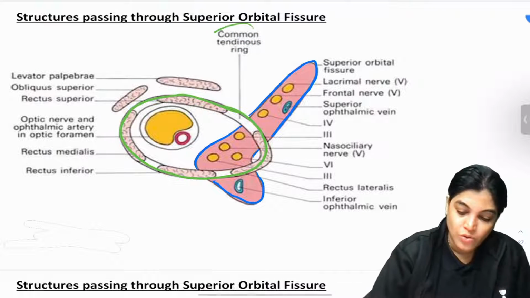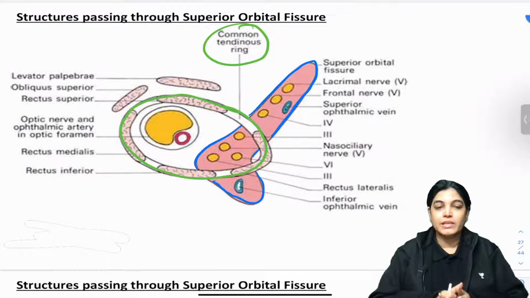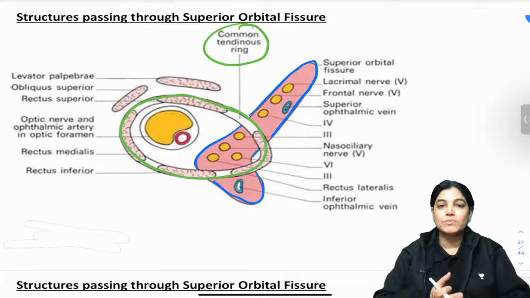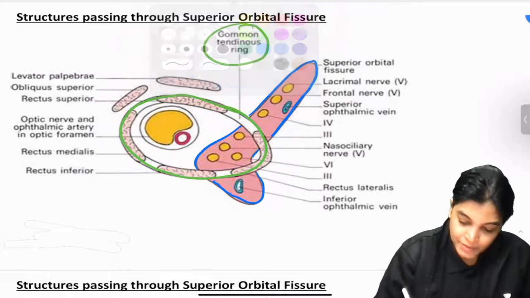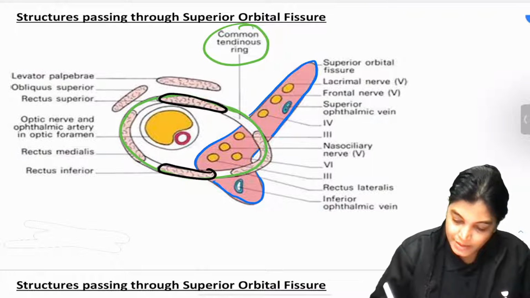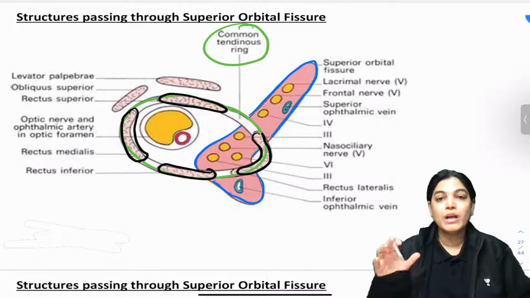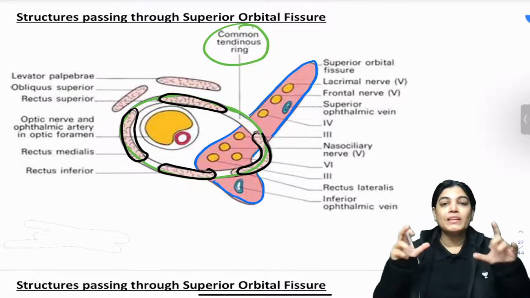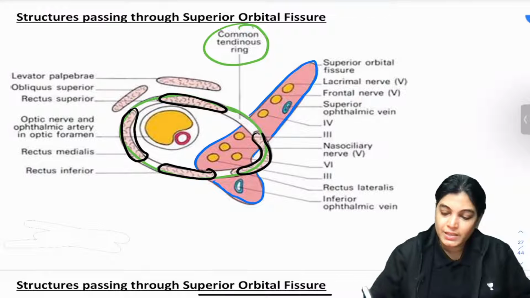This is the common tendinous ring from which the recti muscles originate: superior rectus, inferior rectus, medial and lateral rectus. These are the four recti muscles, the ring or annulus of Zinn, and this forms the middle component of the superior orbital fissure, and this is the lower component.